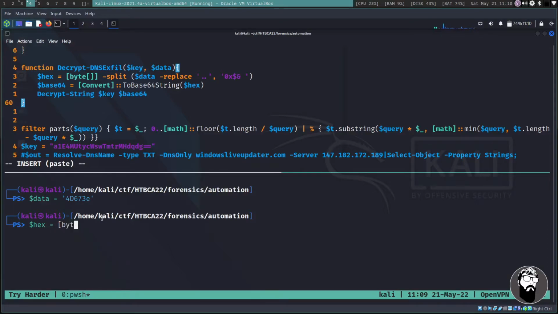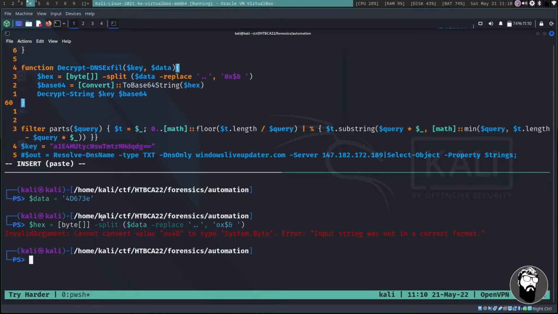I don't want this to get too long. So we're going to do our byte dash split, and then data. So we're going to pass in the data object, replace, and then 0x $& space apostrophe. So we have our hex.